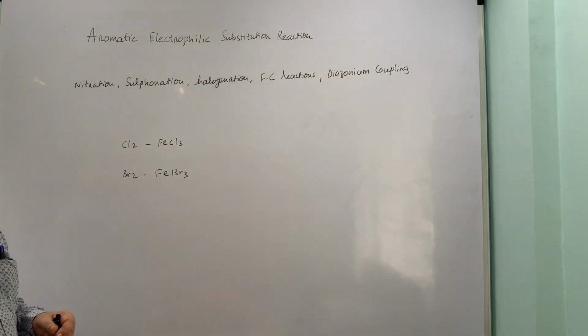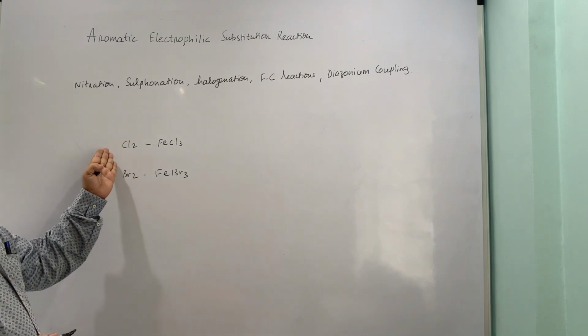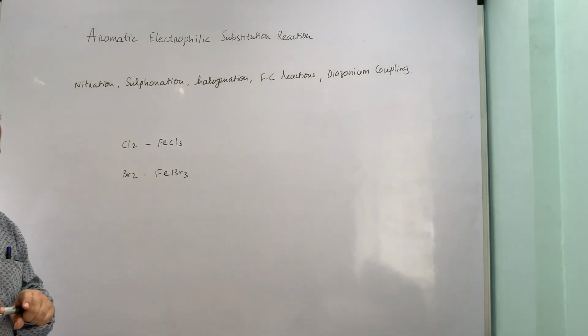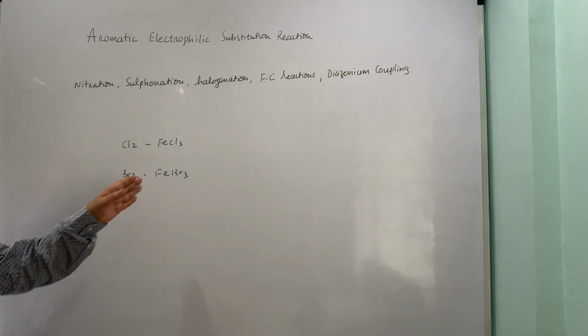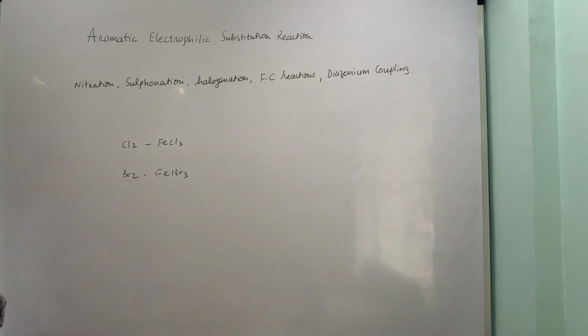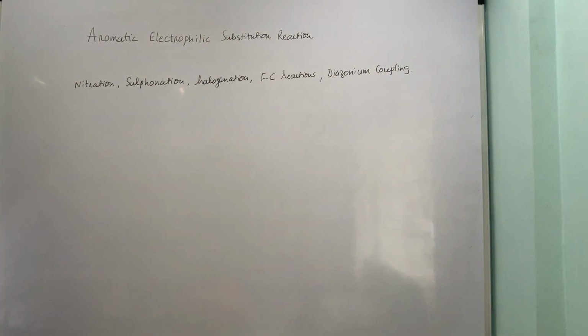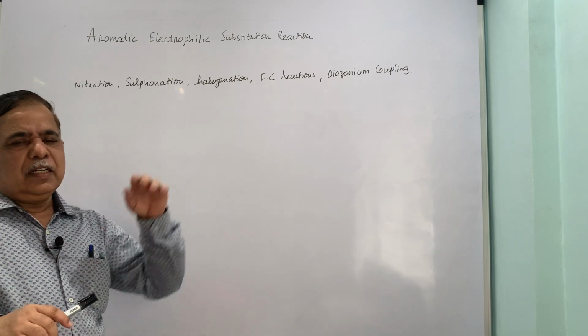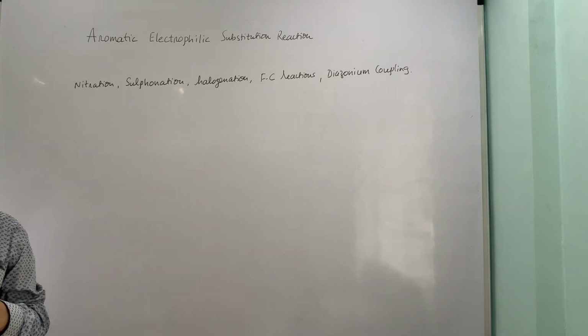These are some of the halogenating agents, and once again we have seen that the polarization takes place, the bond between two halogens is weakened because of the FeBr3 which complexes, and later on the positive end of the dipole reacts with your benzene ring, and thereby the further reaction takes place. Now Friedel-Crafts reaction, there are two reactions. One is Friedel-Crafts alkylation reaction and the second one is Friedel-Crafts acylation reaction.